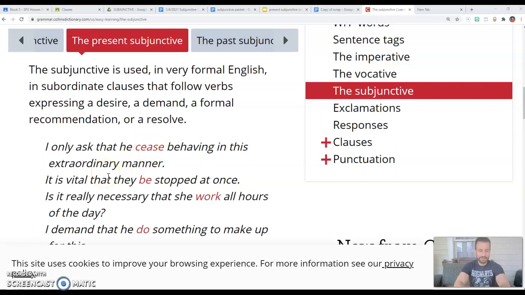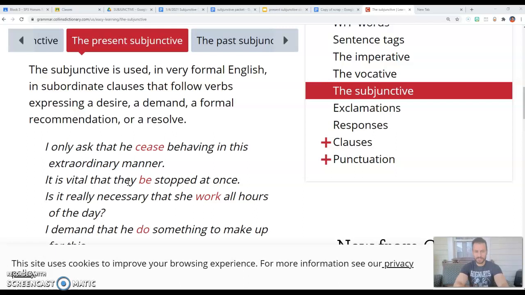It is vital that they be stopped at once. Now, everybody knows that the conjugation of they is they are. It's not they be, but in this case we're using they be because we're using the subjunctive. Now, I want you to look at two components here on this example.